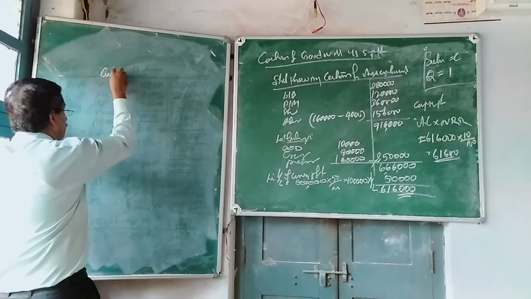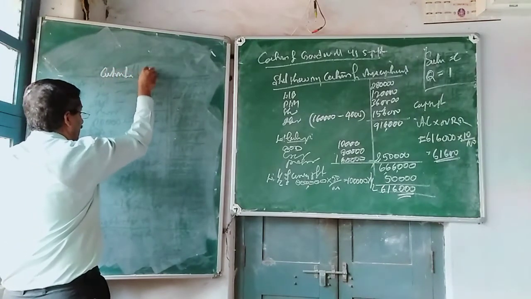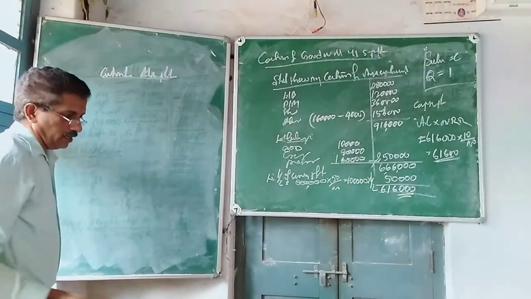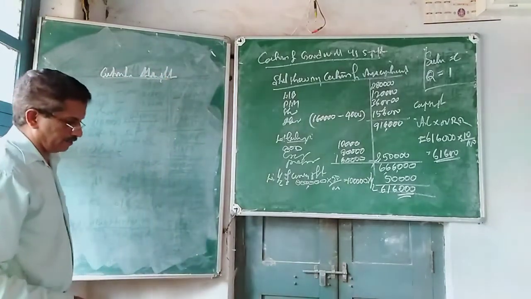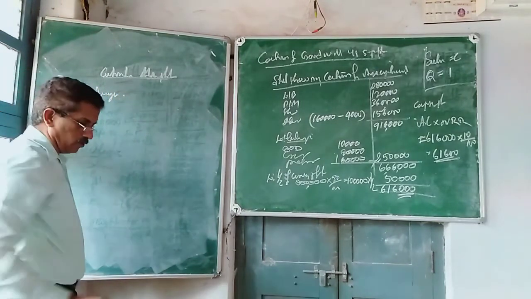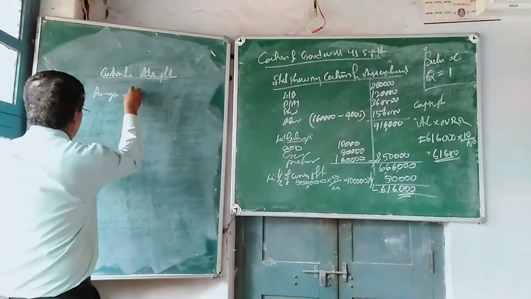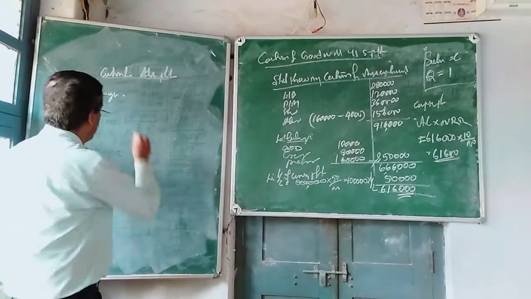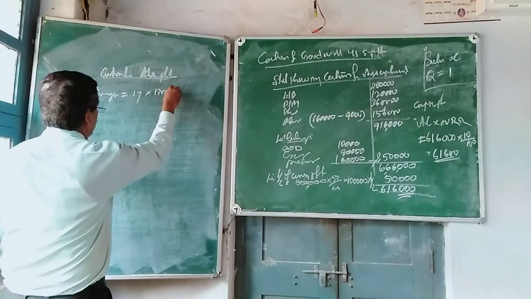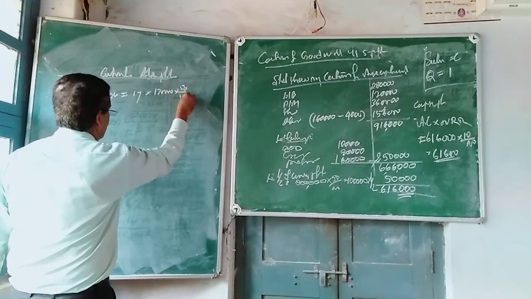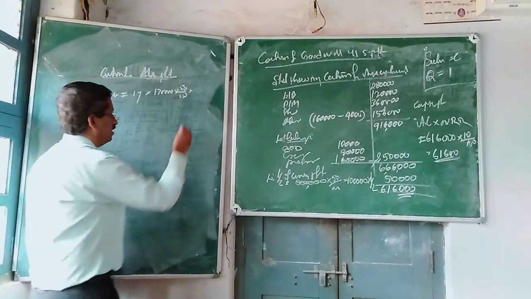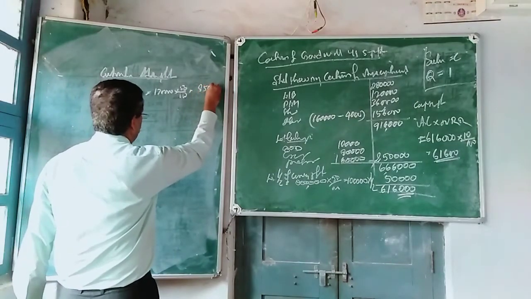Next step, calculation of adjusted profit. Now you are supposed to calculate first the average profit. How that should be done here is, the first year 1,70,000 is given, but we should deduct 50% tax. That is 85,000.